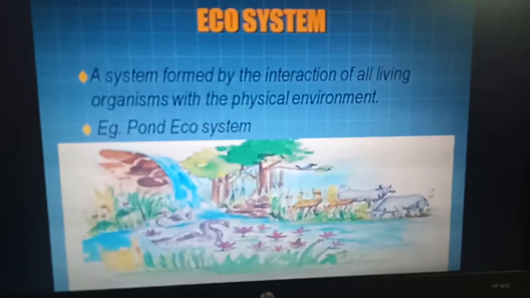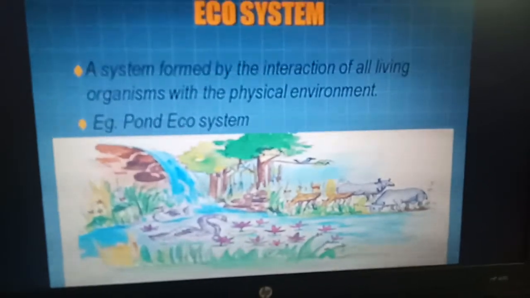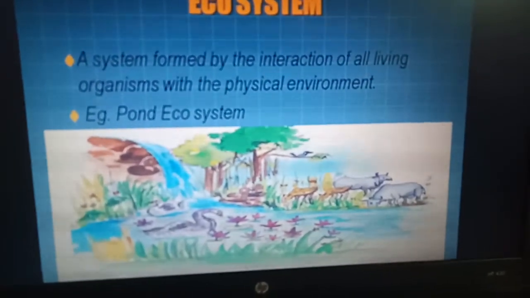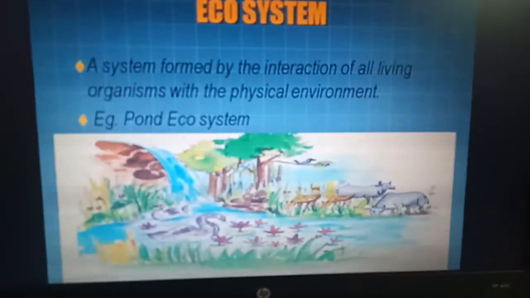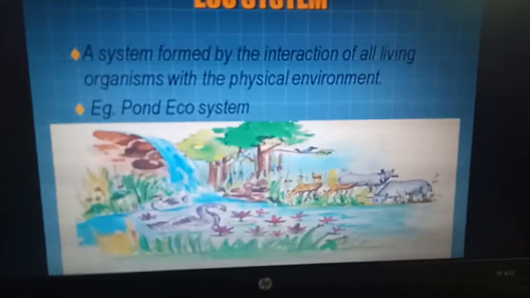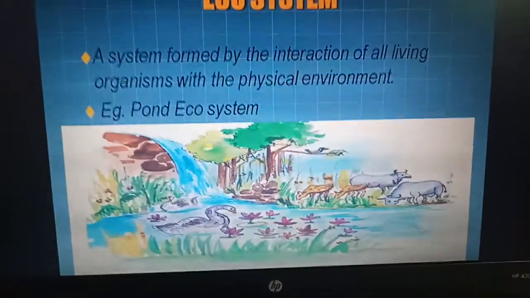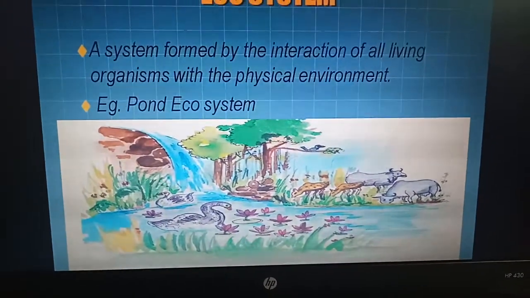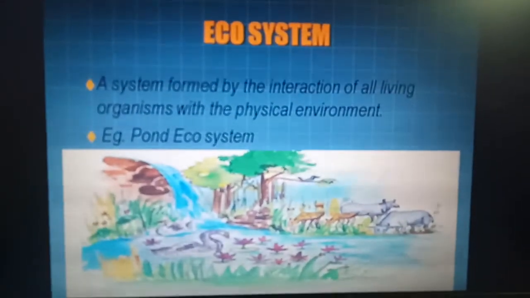It means in an ecosystem living organisms interact with the physical and chemical factors of the environment, and there is a transfer of energy between living organisms and the physical and chemical factors of the environment.